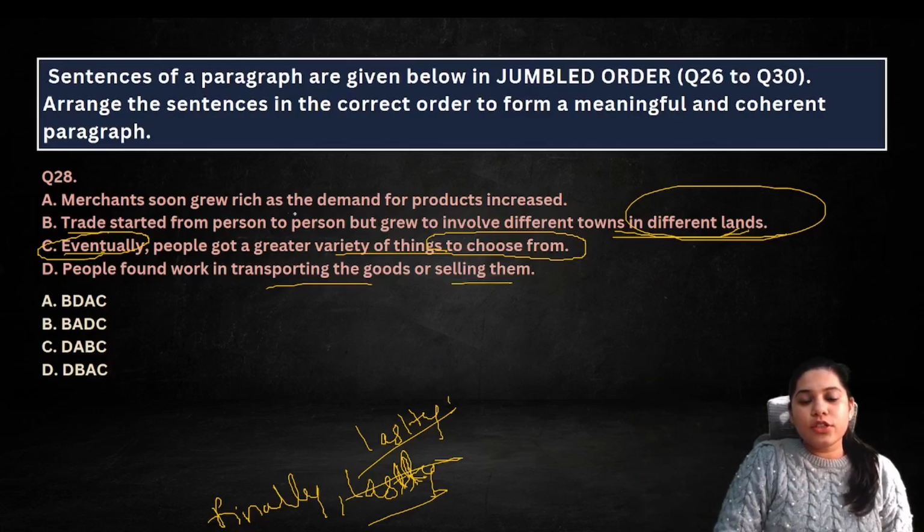Merchants soon grew rich as the demand came, so लोगों को वैरायटी भी मिली, right? People got a greater variety to choose from because demand होगी, ज्यादा चीजें जनरेट होगी, so people can choose from this. So that makes AC another pair, right? AC यहाँ पे, BD, isn't it? So the correct answer is option A.